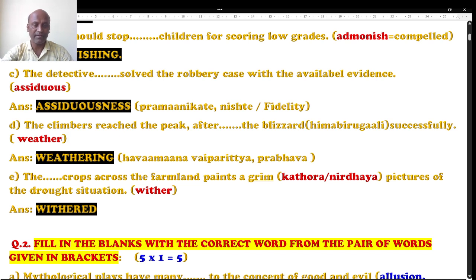Weather is havamana, vatavarana, but in this sentence I'm going to use it as weathering. Weathering is nothing but havamana vaiparitya, or the effect of the weather. So the climbers reached the peak after weathering the blizzard successfully. So weathering is going to be the right answer here, not weather.